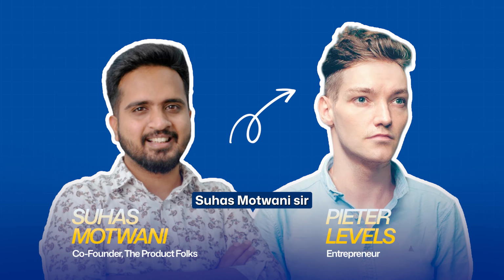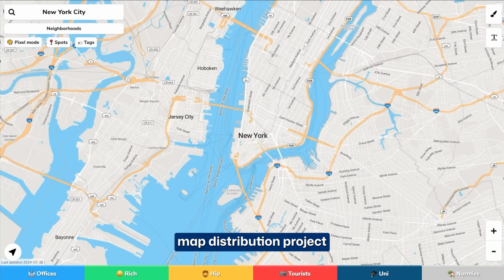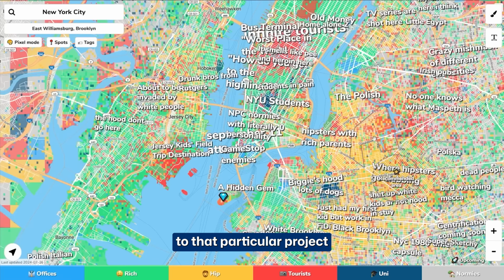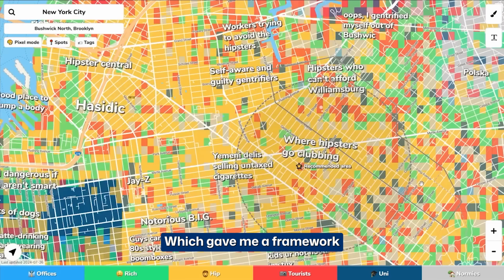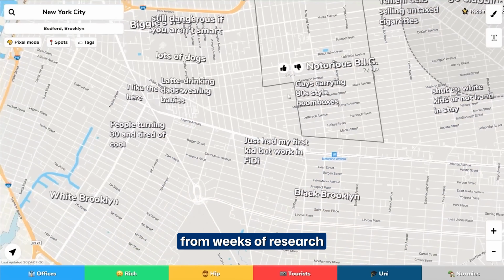During the final demo day, Suhas Motwani sir asked me to look into Peter Levels, who's working on a map distribution project, and he's sharing everything related to that particular project on Twitter, which gave me a framework to visualize the data geographically, and that saved me from weeks of research.